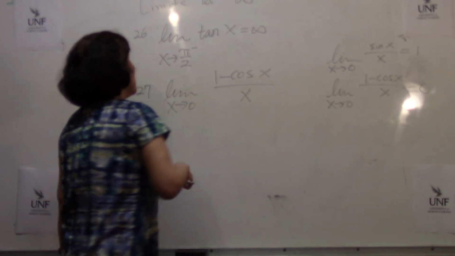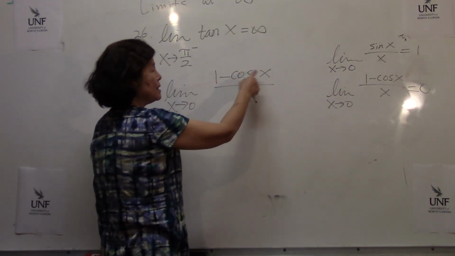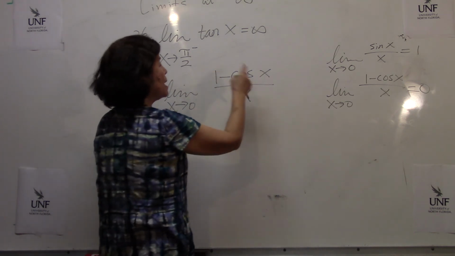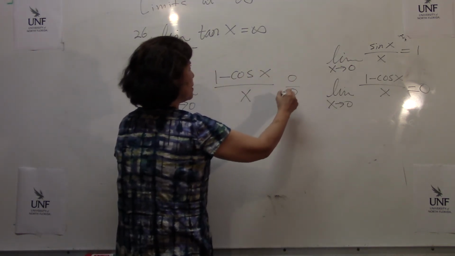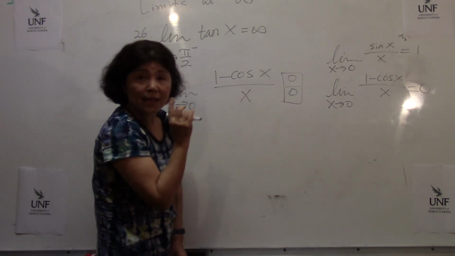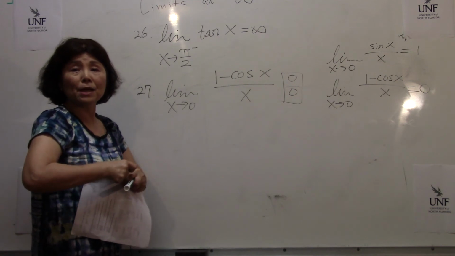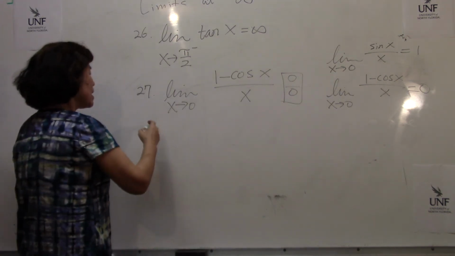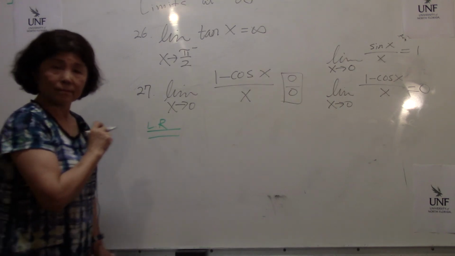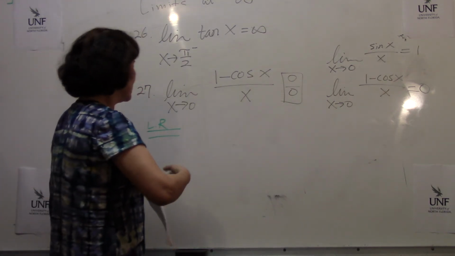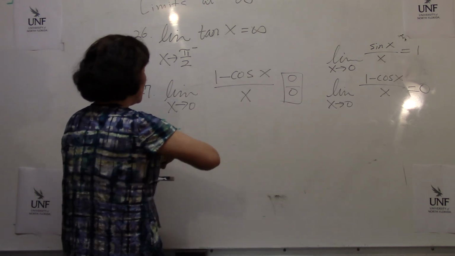This time, we realize that as x goes to 0, cosine 0 is 1, so 1 minus 1 is 0, and x goes to 0, so it is a 0 over 0 case, which is what? Indeterminate form. That is a huge thing. Indeterminate form means we can apply L'Hopital's rule. No other cases, only these indeterminate forms.